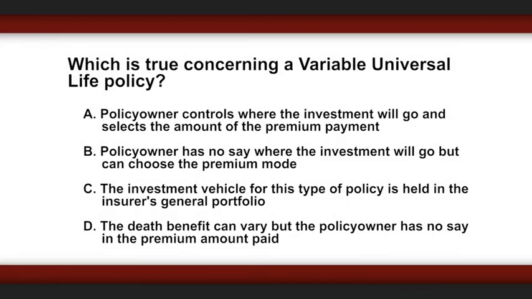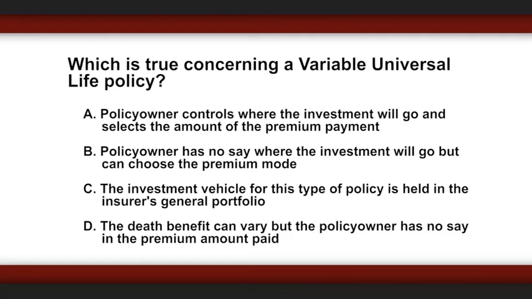Which is true concerning a variable universal life policy? Policy owner controls where the investment will go and selects the amount of the premium payment. Policy owner has no say where the investment will go, but can choose the premium mode. The investment vehicle for this type of policy is held in the insurer's general portfolio.